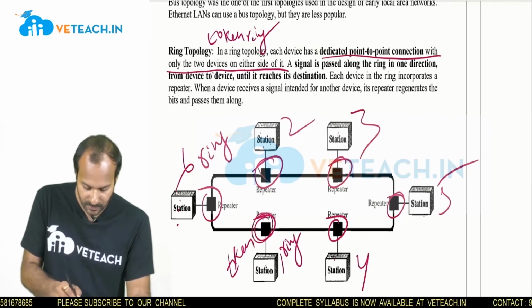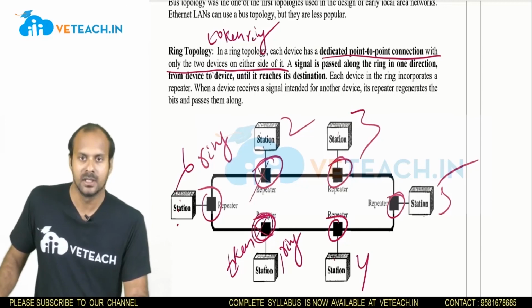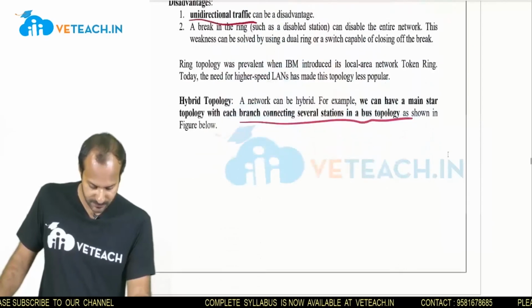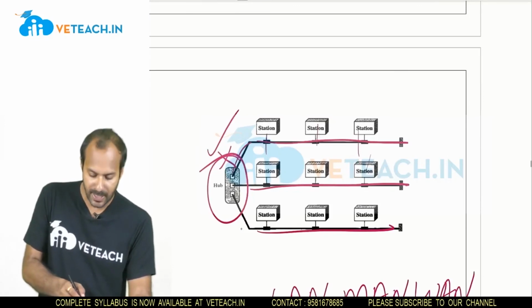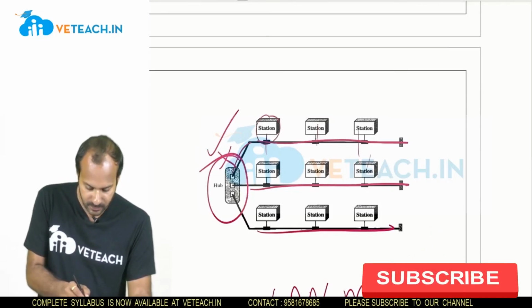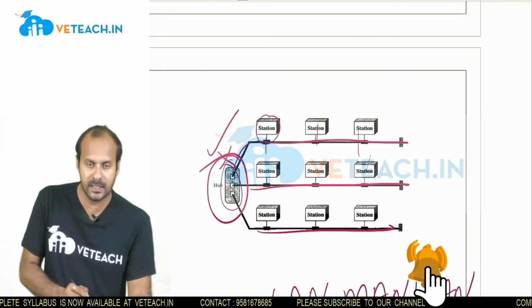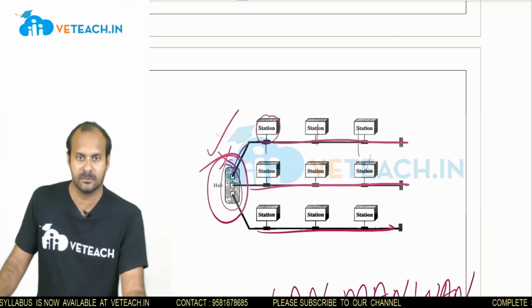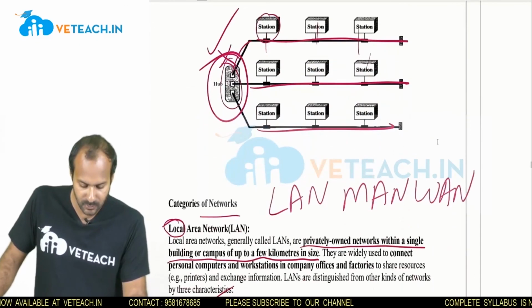If any repeater or switch fails, then the communication will be lost within the ring topology. In hybrid topology also, all the backbones and stations are connected to a central hub. If the hub connection fails, then the entire communication will fail in the hybrid topology. So this is one of the important questions from the interview point of view and also the examination point of view. Thank you.